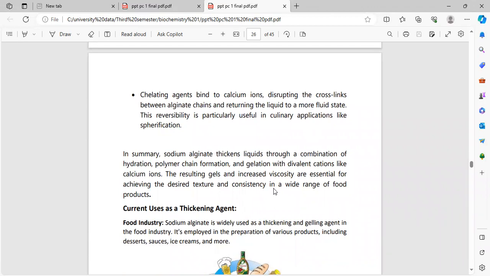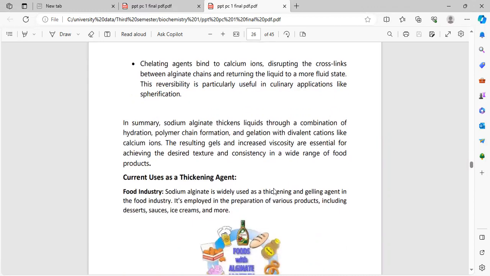Overall, sodium alginate thickens a liquid through a combination of hydration, polymer chain formation, and interaction with divalent cations like calcium ions. The resulting gelling and increased viscosity are essential for achieving the desired texture and consistency in a wide range of food products.